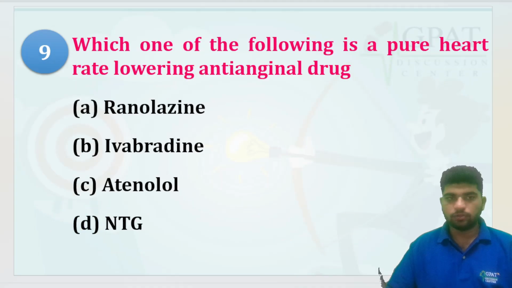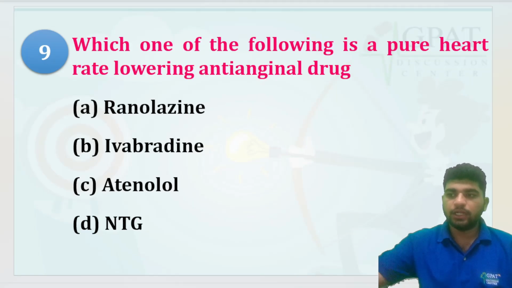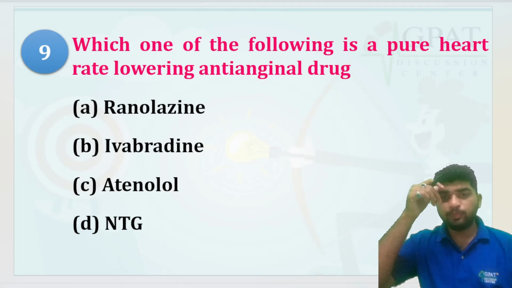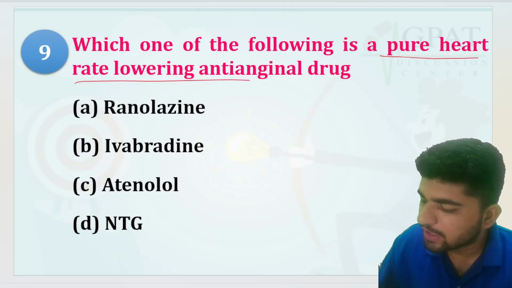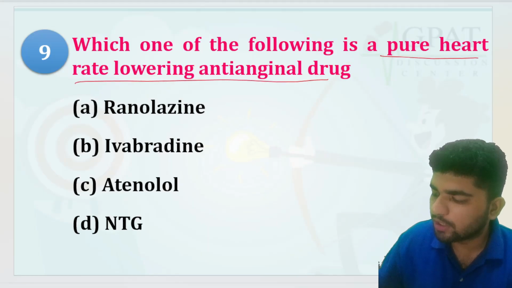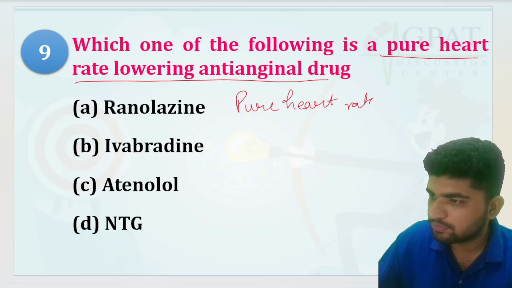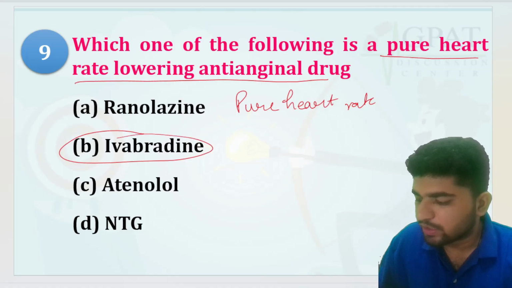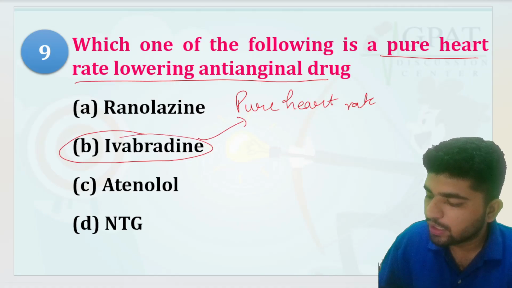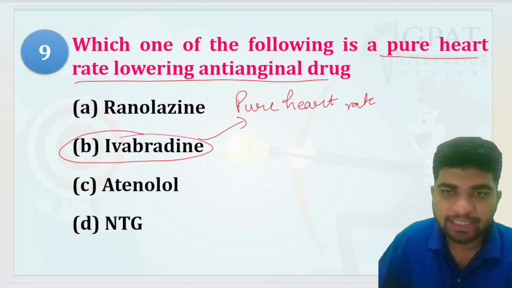Okay, sure. Which of the following is a pure heart rate lowering anti-anginal drug? See, ivabradine is the right answer over here because it is a pure heart rate lowering anti-anginal drug.